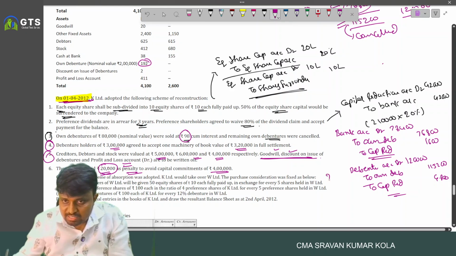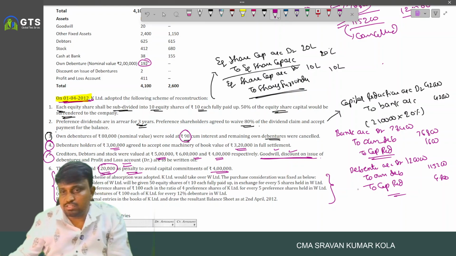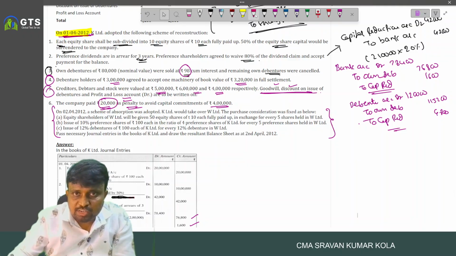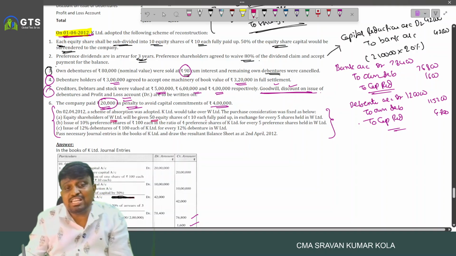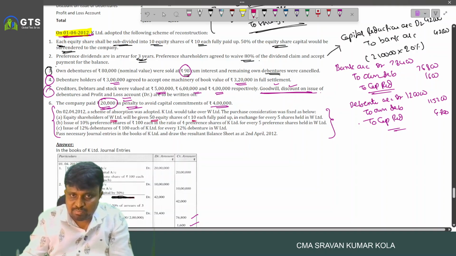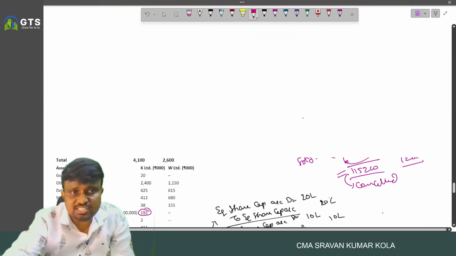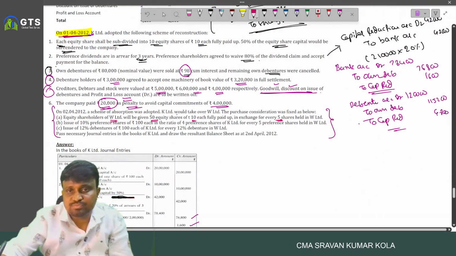1/4/2012. And this is the amalgamation part. Coming to here, equity shareholders of W Limited will get 50 equity shares of 10 each, fully paid up, in exchange for 5 shares held in W Limited. How many shares are there in W Limited? So 15 lakhs by 100 means 15,000.